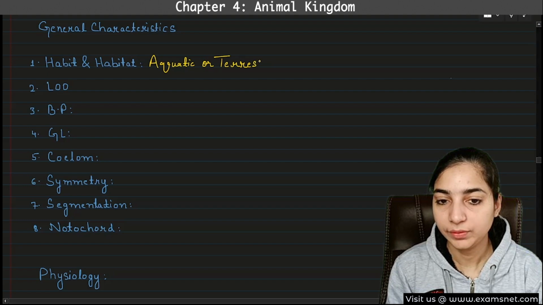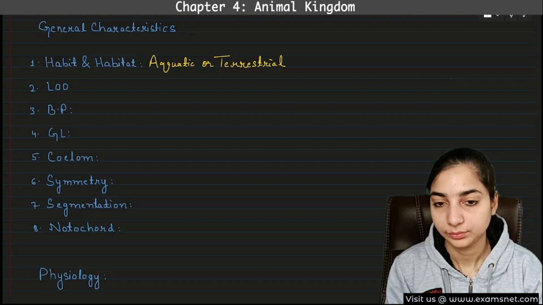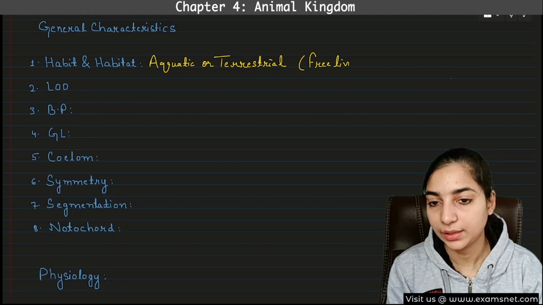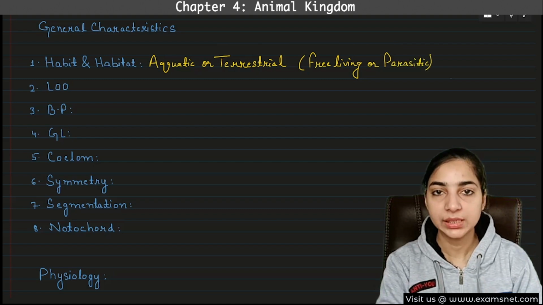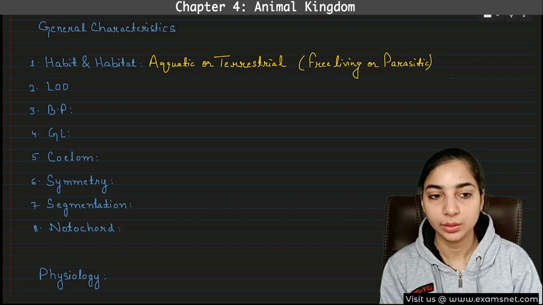And it can also be free living or parasitic. What is the example of parasitic? Hirudinaria, that means the blood sucking leech, is an example of parasitic Annelida. That is found in our body.